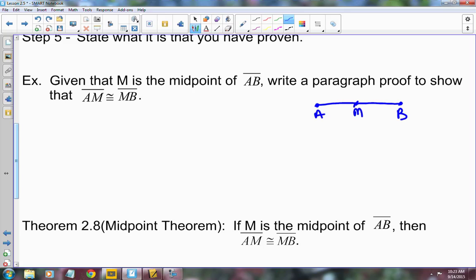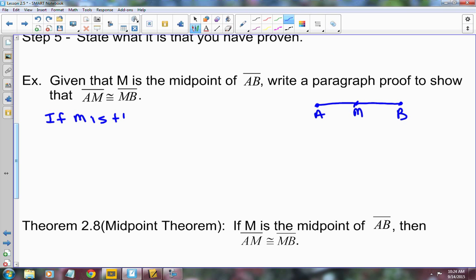And we talked about midpoint in the last chapter. What does it mean for something to be a midpoint? It's right in the middle, which breaks it into 2 equal parts, okay? The definition of midpoint says that it breaks our segment into 2 equal parts. But instead of using equal, I want to show that they're congruent. We also learned in that last chapter that if 2 things are equal, they're also congruent, right? And the definition of congruent segments allows us to go from equality to congruence and vice versa, okay? So that's what I'm going to use to come up with my paragraph proof. And I'm just going to do a series of if-thens, and I'm going to back up each one with the reason.